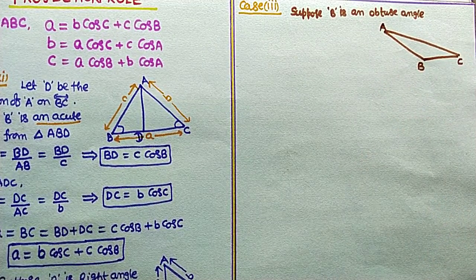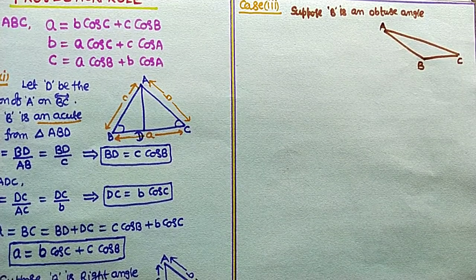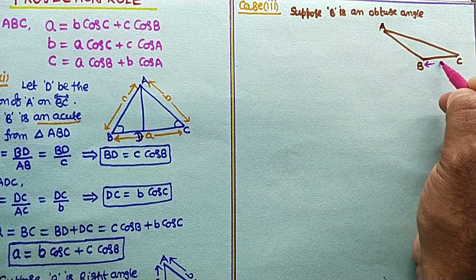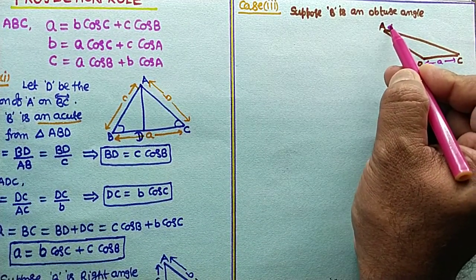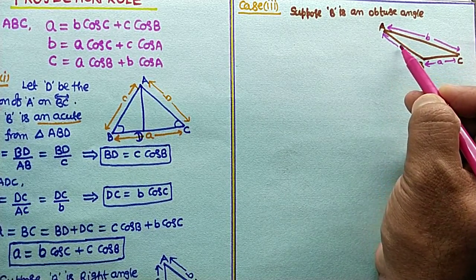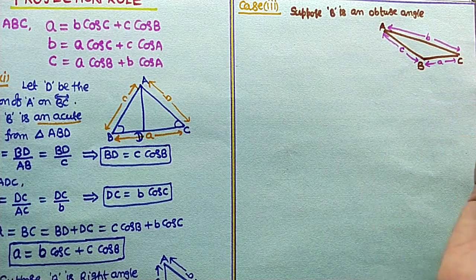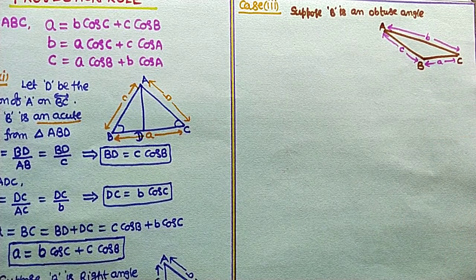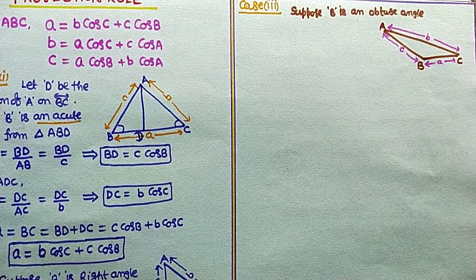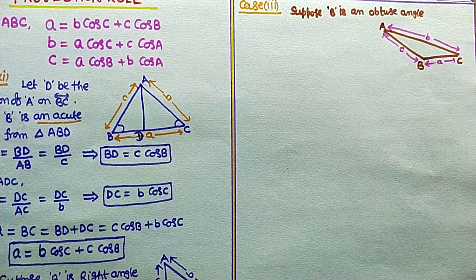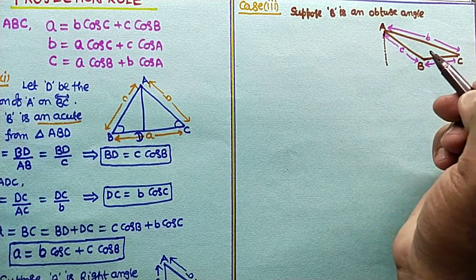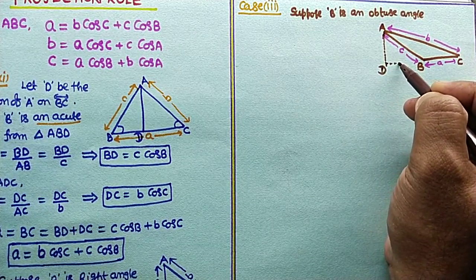In this figure, mention that BC is equal to small a, AC is equal to small b, and AB is equal to small c. After that, draw one perpendicular from point A to the side BC and produce it, so D is the perpendicular, and produce BC.